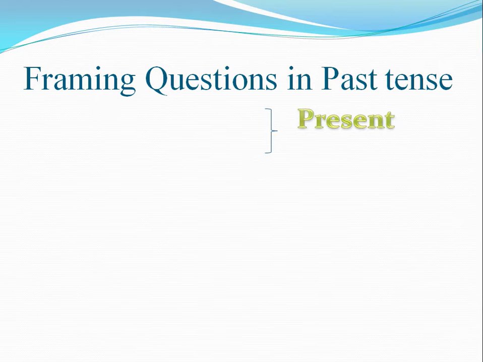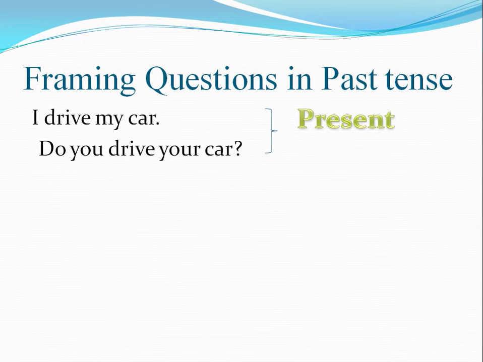For example, remember the videos of the present tense, where we made a simple sentence, I drive my car. It is a regular activity. It could be a habitual activity also. How to make questions? In simple present, we made questions by using do. Do you drive your car? Yes, I do. So in present tense, we add do. In past tense, we add did.